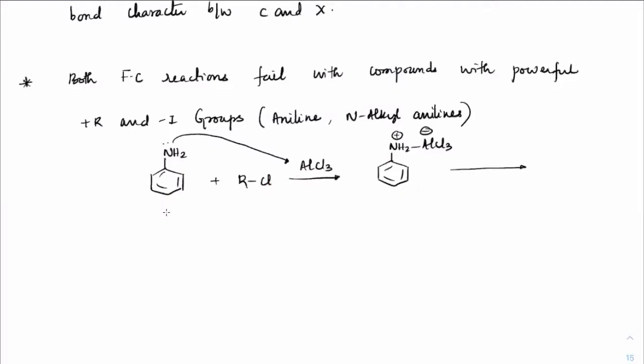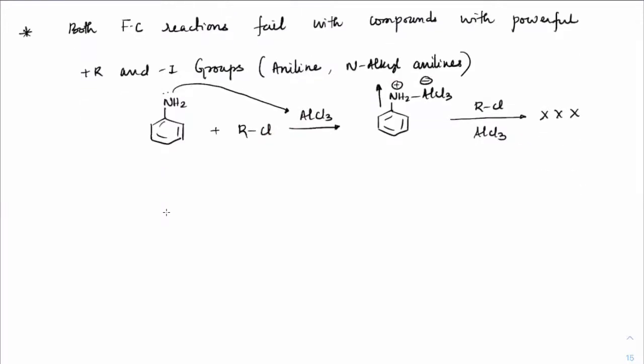And after this, you would see if the reaction has to further proceed here. Now this NH2 plus is a strongly withdrawing group, so hardly you would see any reaction happening here. Correct? So any form of anilines or N-alkyl anilines, any N-substituted alkyl anilines, they completely fail with Friedel-Crafts reactions. Okay. Now within this is the aniline form.